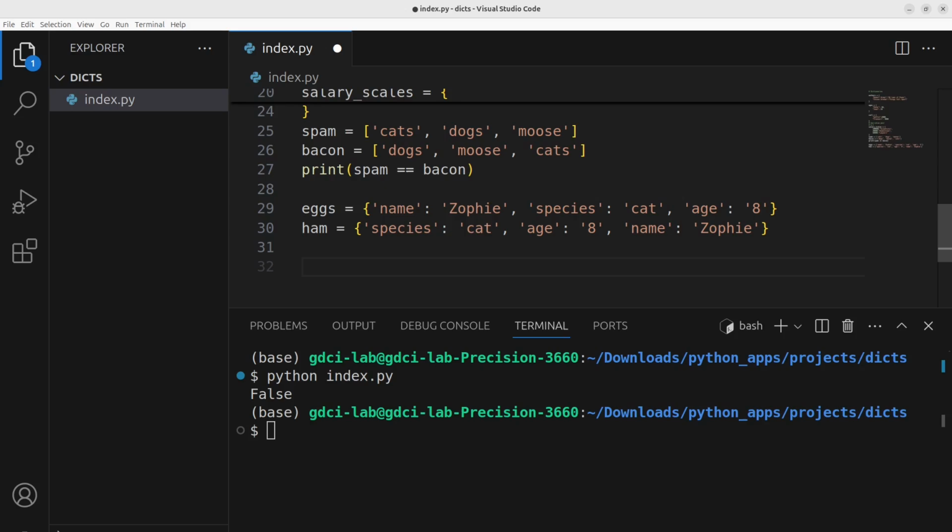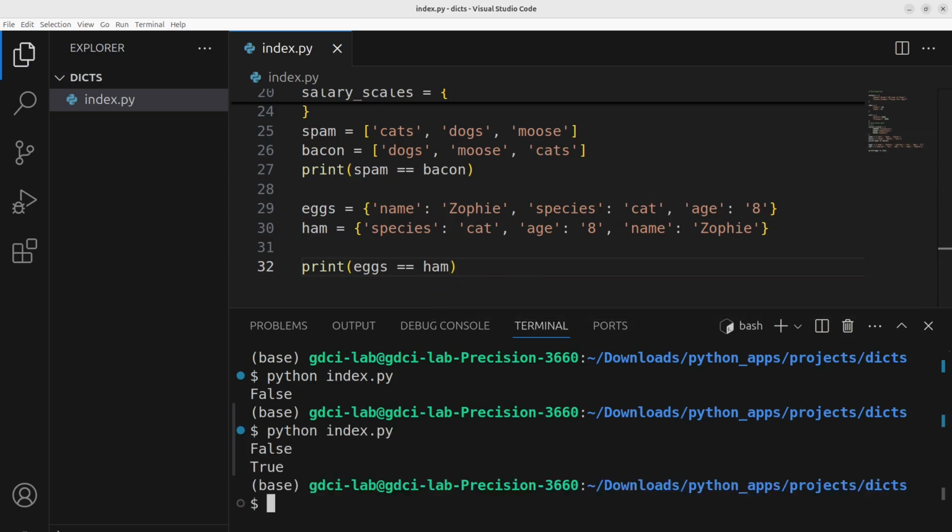So let's see, are these dictionaries the same? Print eggs is equivalent to ham, and this is true. So that's one of the differences in dictionaries and lists. I hope that is very clear.